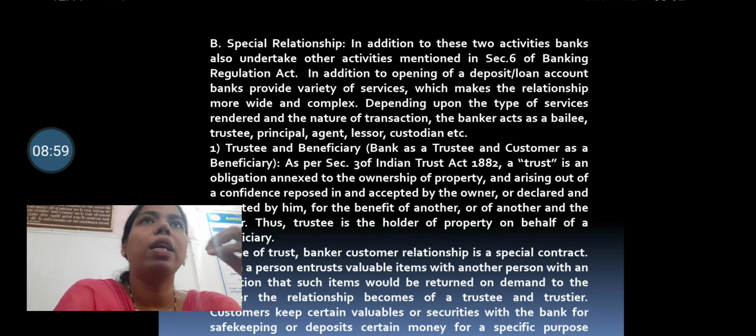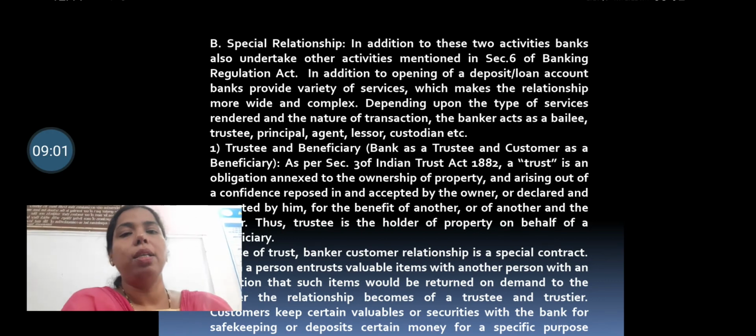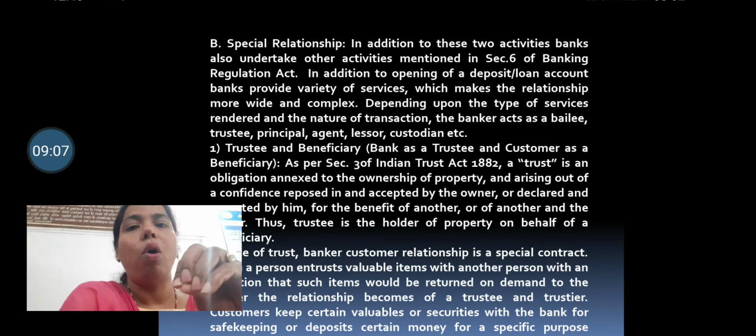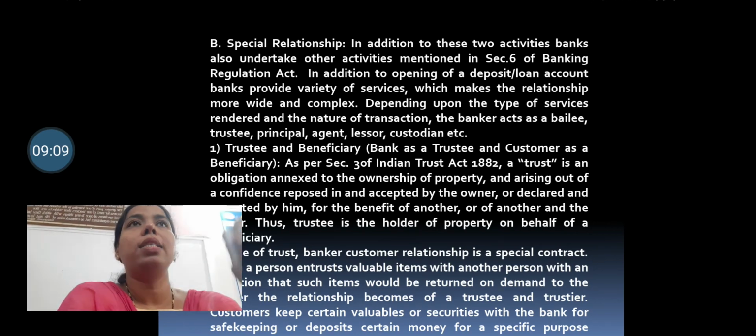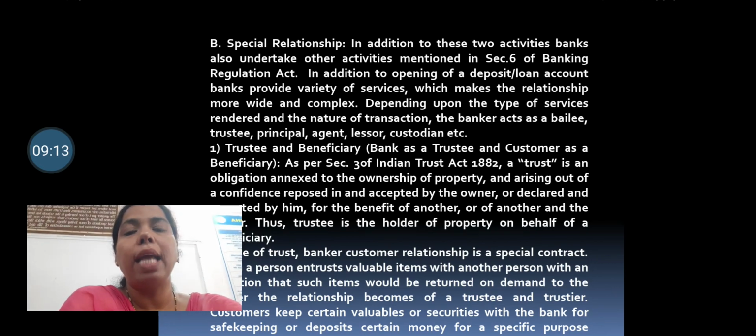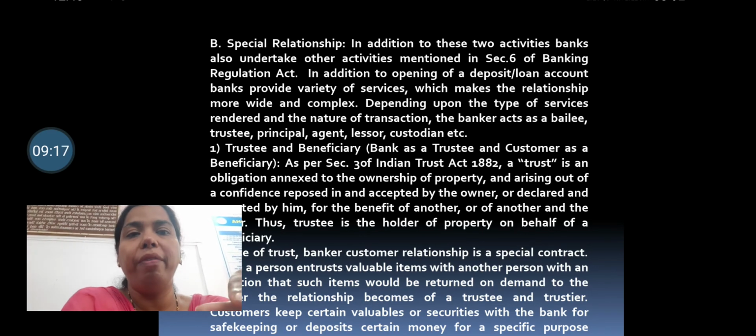How is the bank working as a trustee? Because the customer has trust in the bank, and on that basis of trust he keeps certain things with the bank. So the bank is the trustee and the customer is the beneficiary.